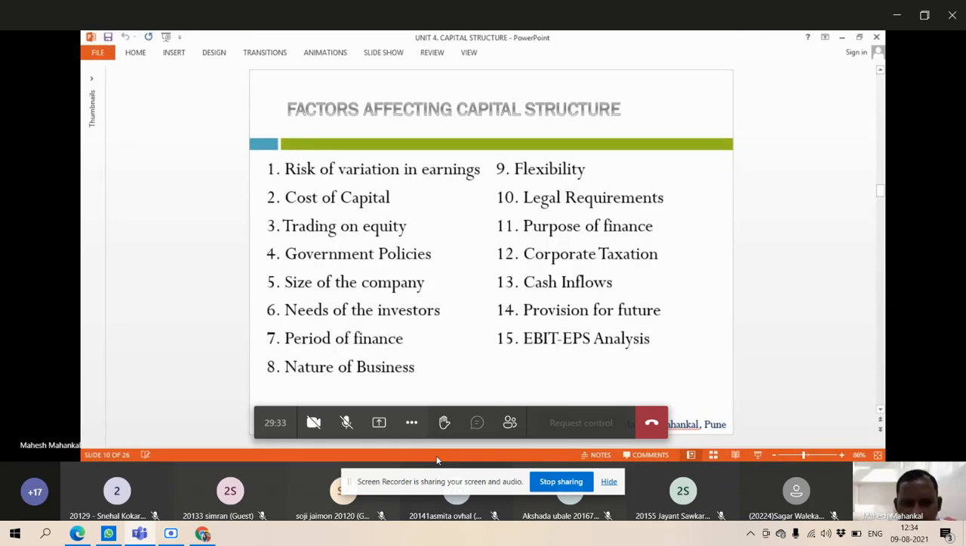Capital structure, like, see here, risk, variation in earnings. Like if there is a huge variation in earnings, one year we are earning a good amount of profit and one year we are not earning anything, this will also affect the capital structure.